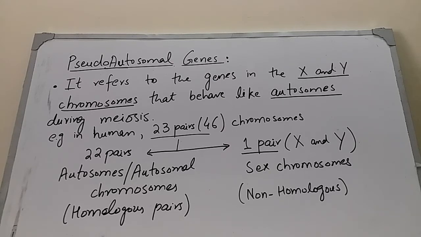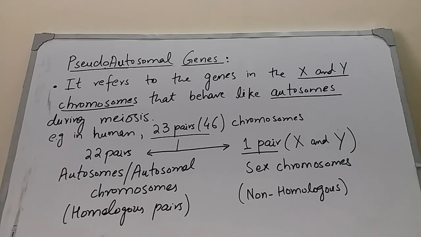But some genes in X and Y chromosomes, which are called the pseudoautosomal genes, undergo crossing over during meiosis. That is why the term pseudoautosomal genes is given to such genes. Besides this, the X and the Y chromosomes have genes which determine the sex of the organism. That is why they are also called the sex chromosomes.